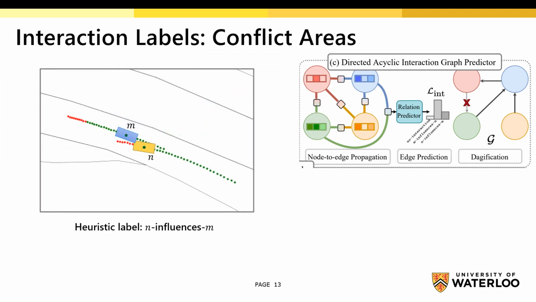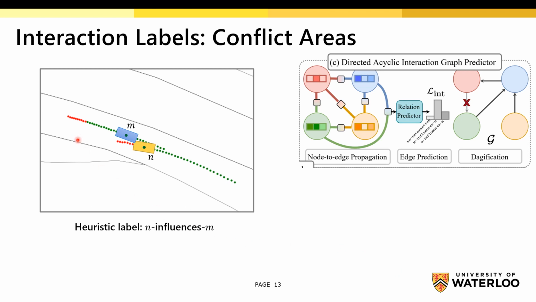To supervise the interaction graph prediction task, we derive heuristic labels by taking inspiration from the concept of conflict areas. Namely, if two agents occupy the same conflict area in their ground truth future trajectory, we say the two agents are interacting, and the influencer agent is the agent who reaches the conflict point first.